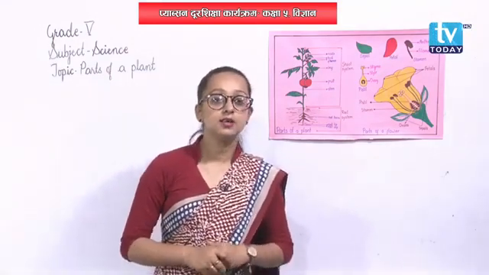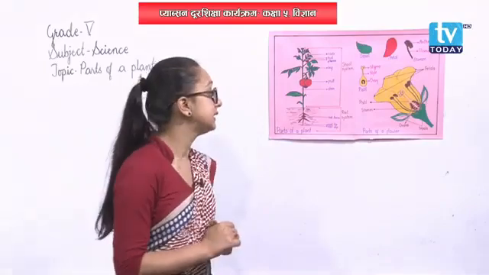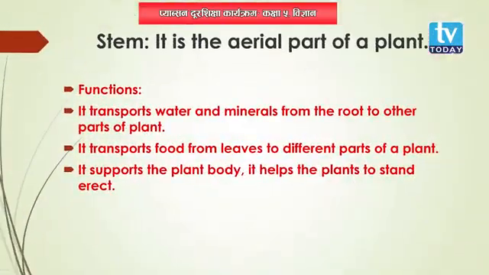All right. Then talking about the function of stem. Stem helps the plant to stand erect. It helps the plant to stand straight. And stem transfers water and minerals from the root to different parts of the plant. Okay. Root helps to absorb water and minerals, and the water and minerals absorbed by the root are carried by the stem to different parts of the plant.